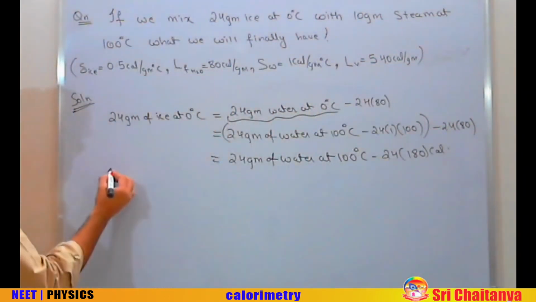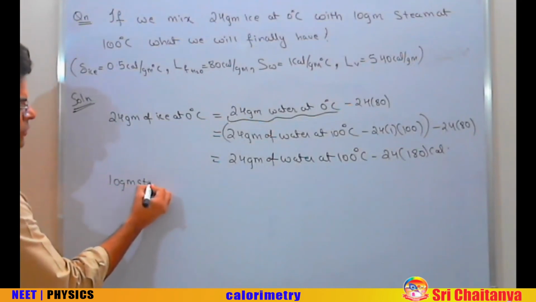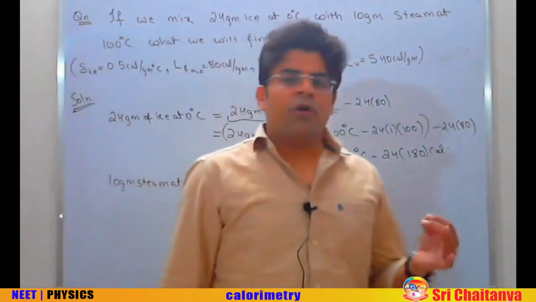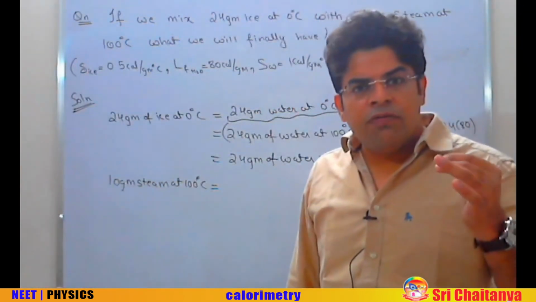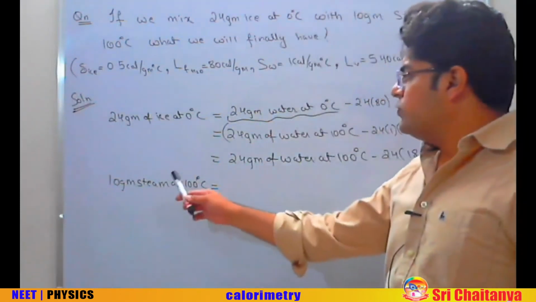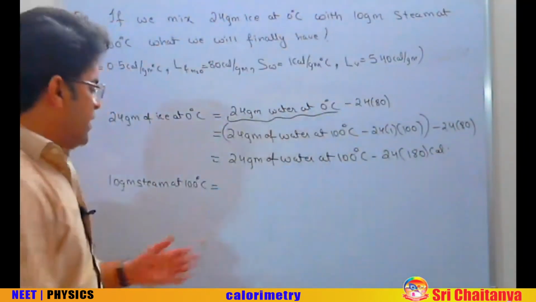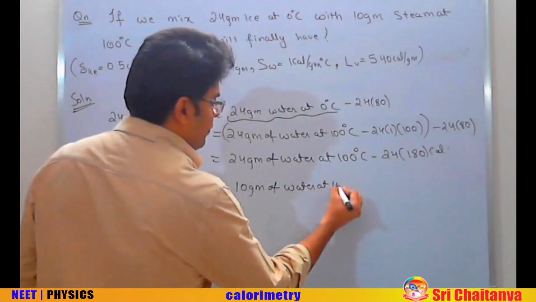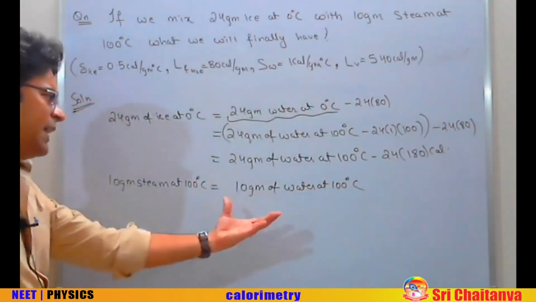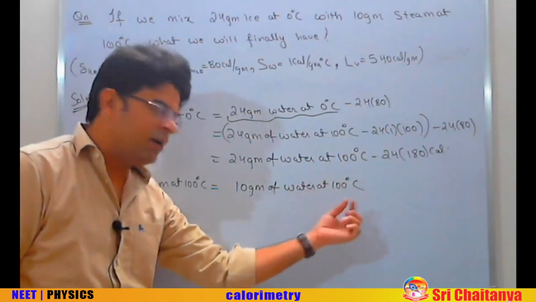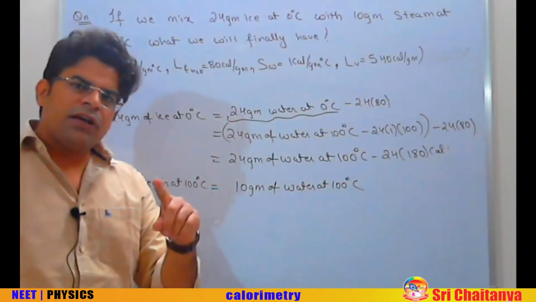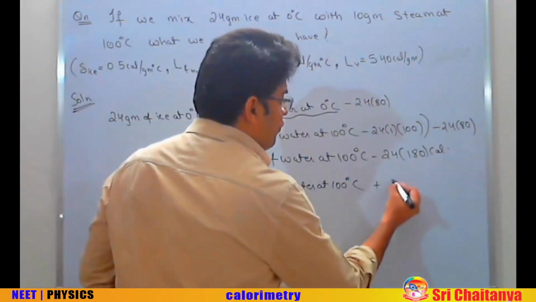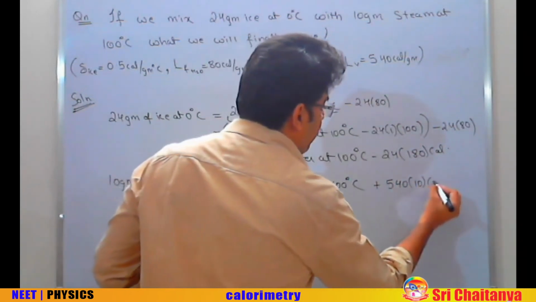Similarly, having 10 gram steam at 100 degree centigrade. To convert 1 gram of water at 100 into 1 gram of steam at 100, you have to give 540 calorie. Having 10 gram of steam at 100 degree centigrade is thermodynamically equal to having 10 gram of water at 100 degree centigrade. But definitely, how much heat has to be given to 10 gram of water at 100? So as to convert 1 gram of water into steam, you have to give 540. So as to convert 10 gram of water into steam, you have to give 540 into 10 calorie of heat.